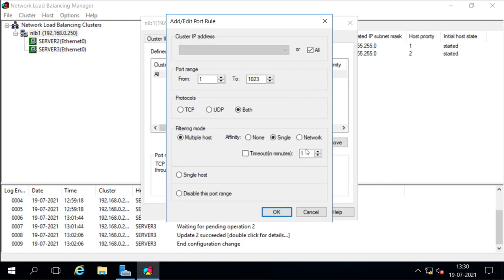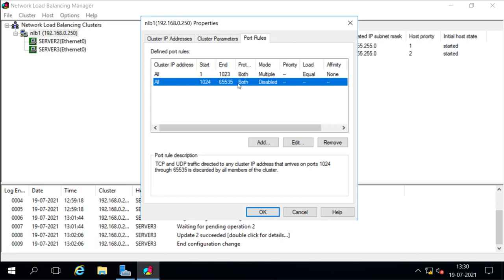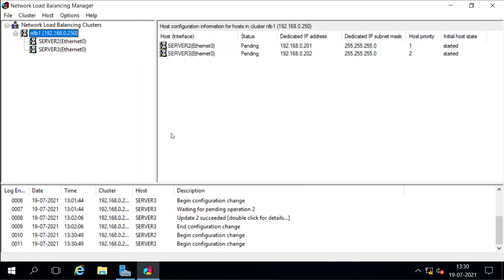So I selected this. I selected multi-host and I selected none, and I'm accepting only the requests for these ports. So the default rule I have changed, and I disabled the ports which I don't want, and I enabled only the ports which I want. Now what happened? And we have disabled the affinity setting. We have set none. Now see what happens. Now the request can be handled by any host, either server 1 or server 2 or server 3.